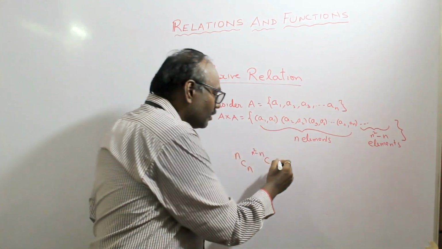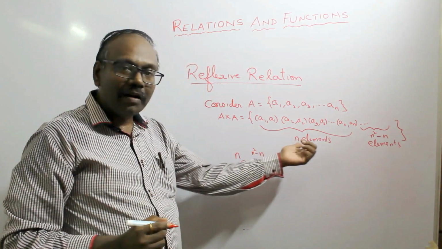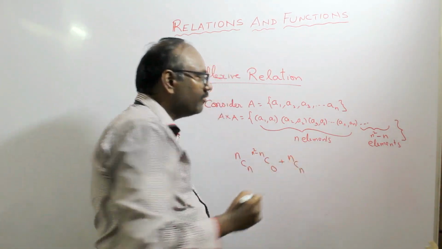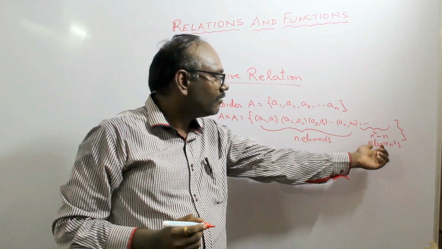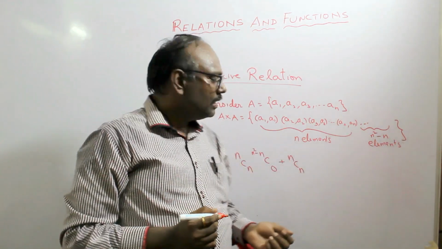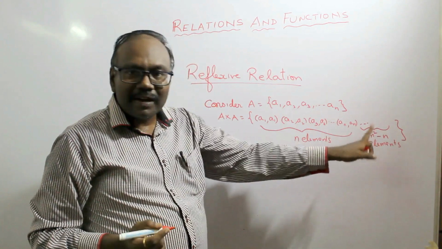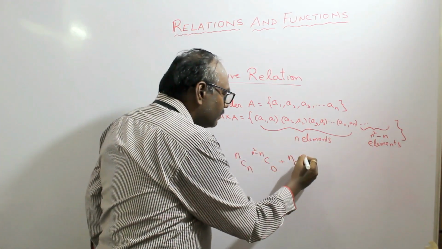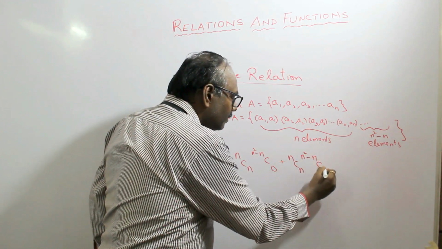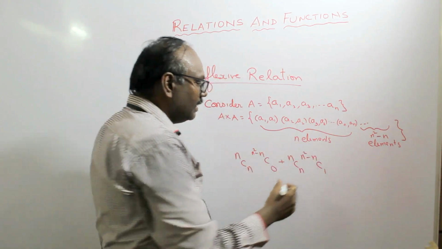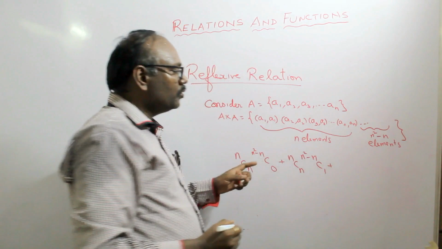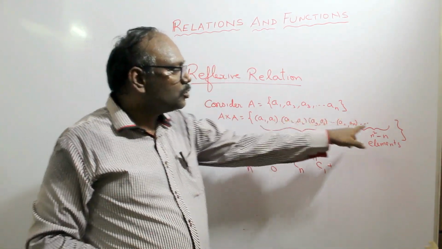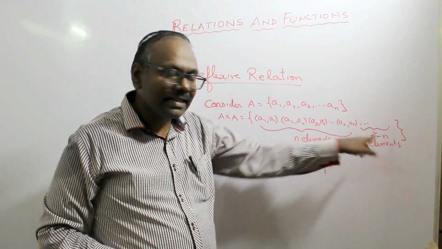Then there is also possibility that I choose all the n elements, nCn, and from this I may choose exactly one element from n square minus n elements. So the choosing of one element from n square minus n elements is given by n square minus n C1. Similarly, I may choose all these n elements, and along with this I may choose two elements from the remaining n square minus n elements.